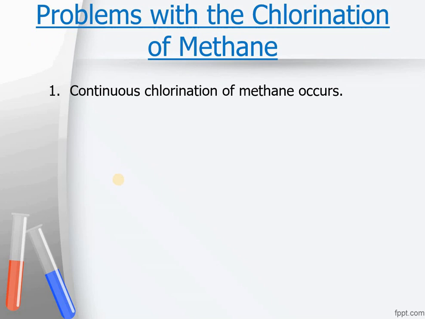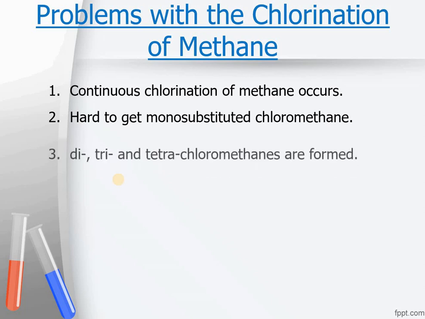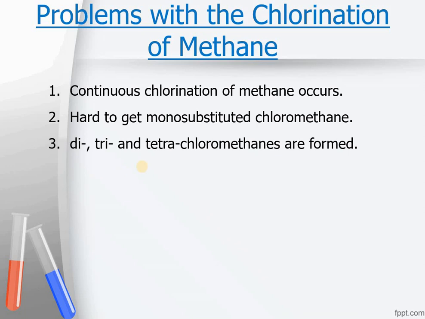Once the product is produced, you are unable to stop the reaction, and the chloride radicals, even if a slight amount is present in the reaction mixture, would carry on combining with the methyl chlorides, and they will keep on taking all of the hydrogens from the methyl chloride, and they will keep on making di, tri and tetra substituted products. So mono-substituted chloromethane will be very hard to get in the separated form. In fact, di, tri and tetrachloromethanes can be produced in the reaction.